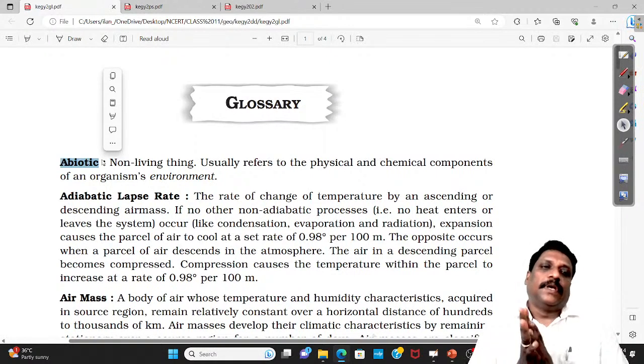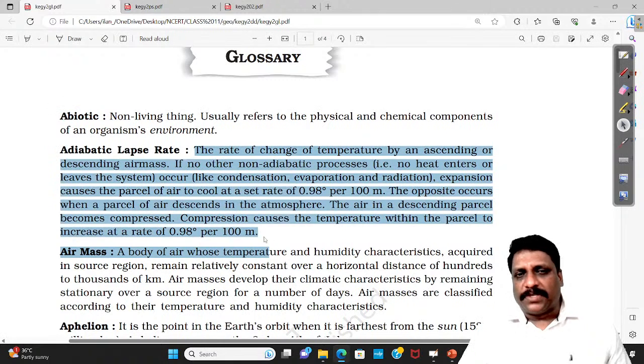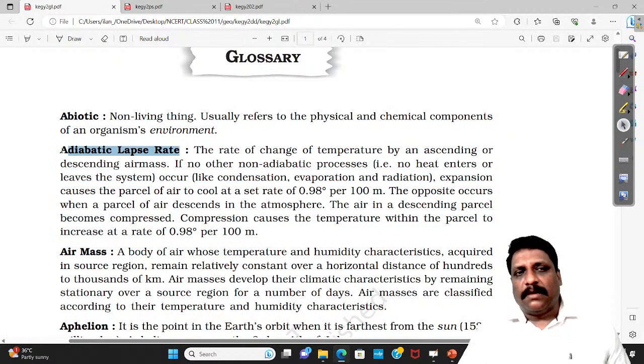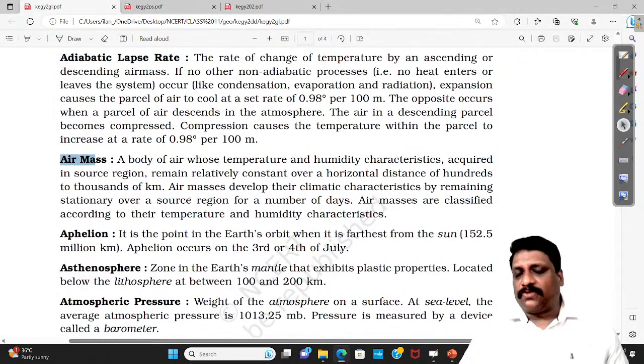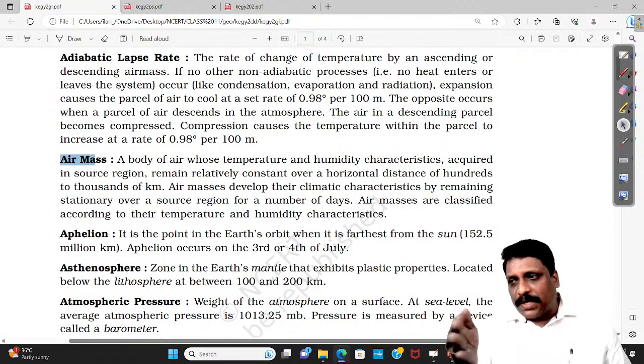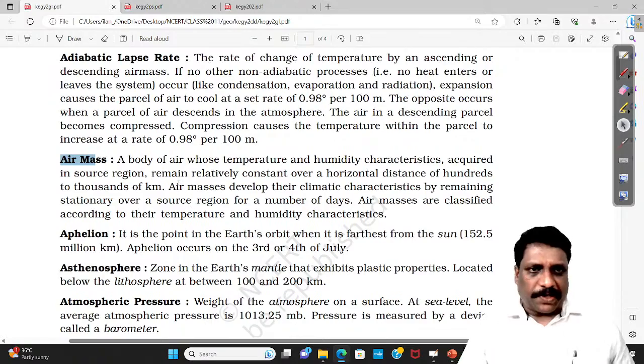For example, instead of explaining a process, if I use terms like adiabatic lapse rate, air masses, etc., the examiner also understands and believes that this candidate knows about the subject.